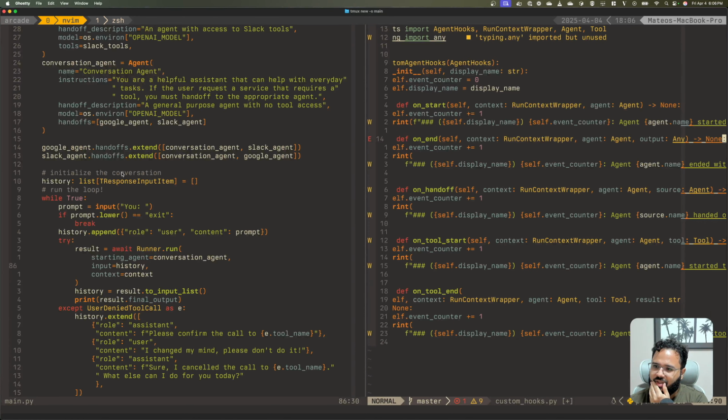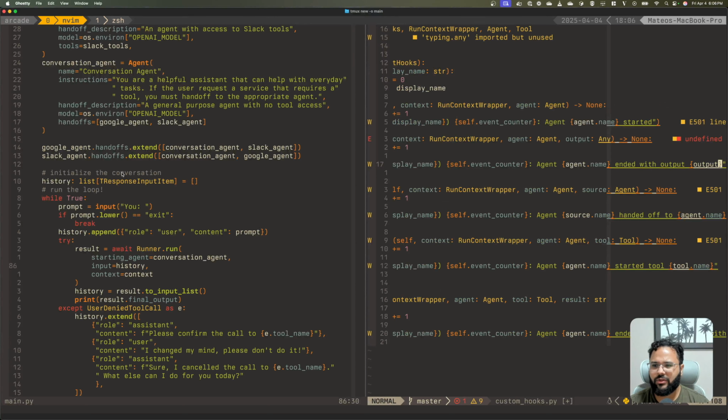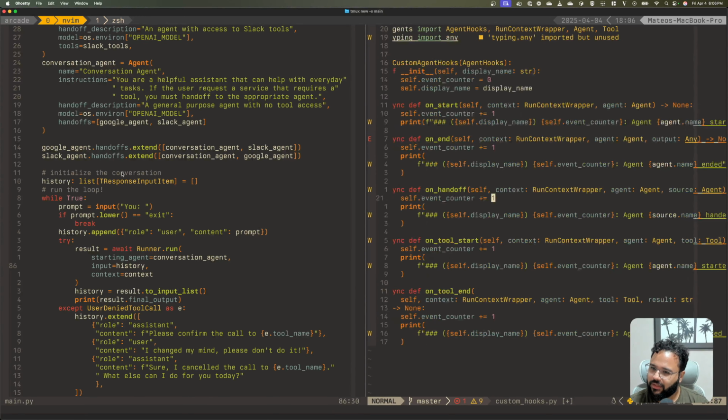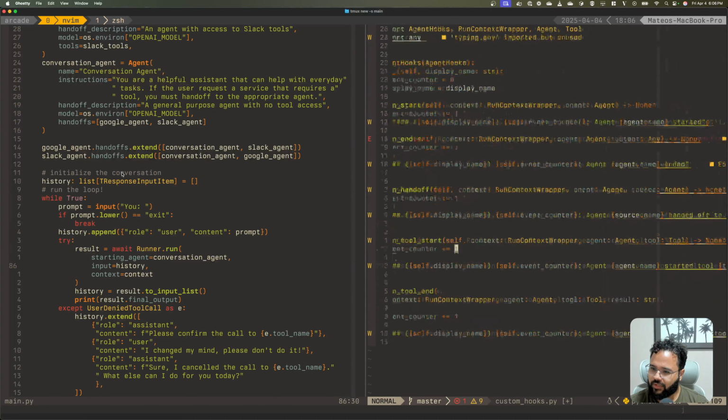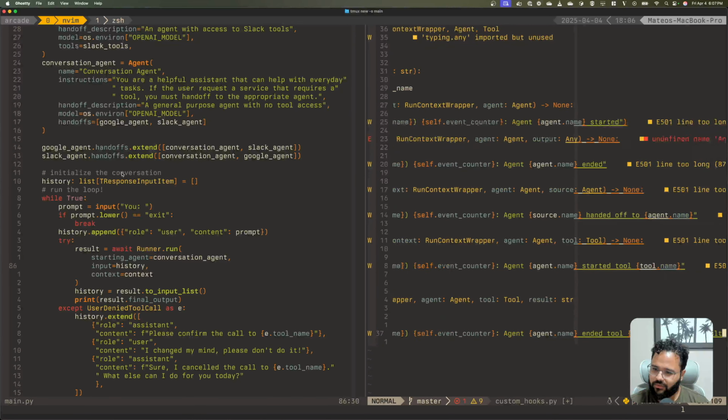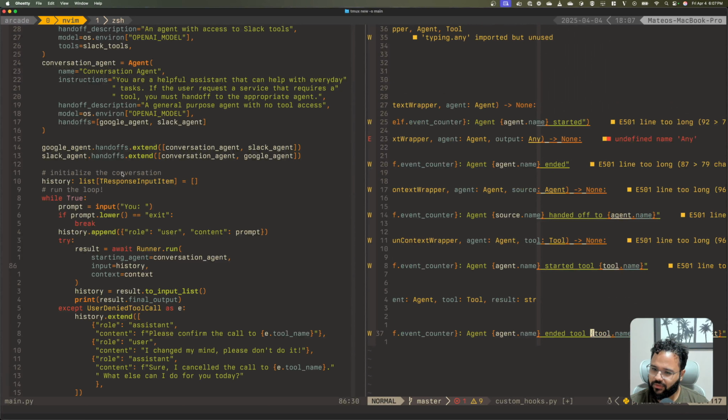So you're going to say this agent started, ended. I don't want the output, just end it, because the output is normally like JSON and it's not well formatted. Handoff to agent whatever. Yes. Agent 2 with result.